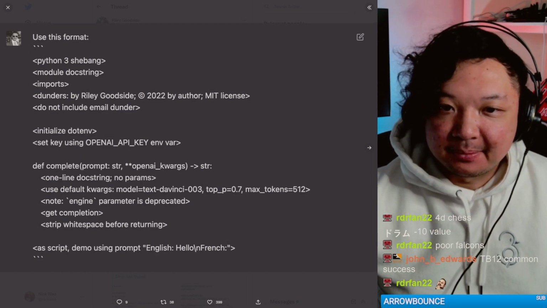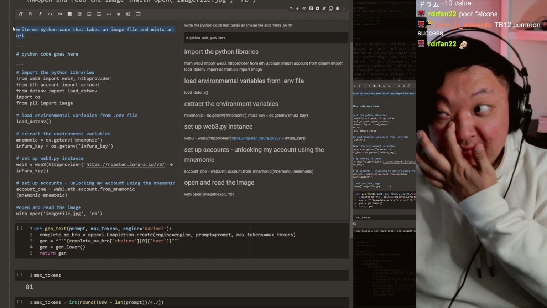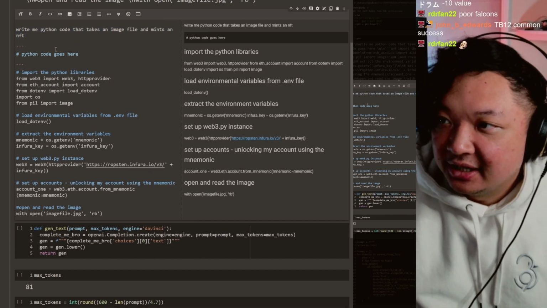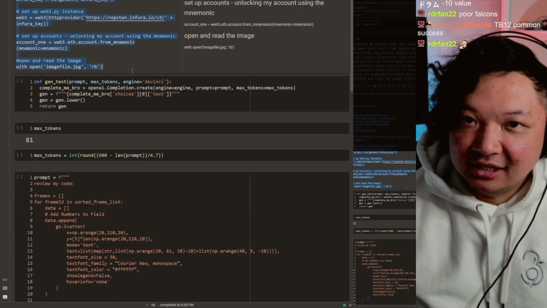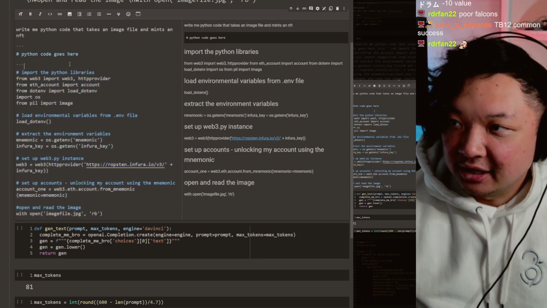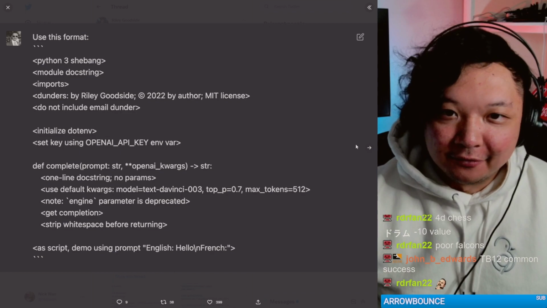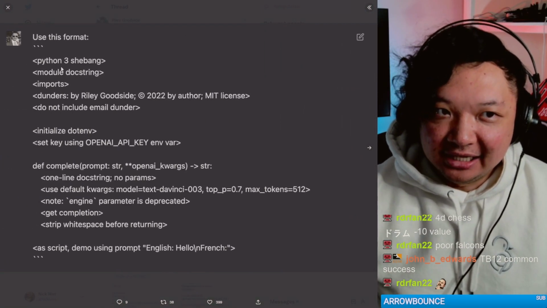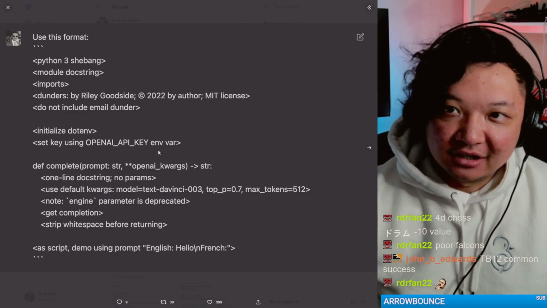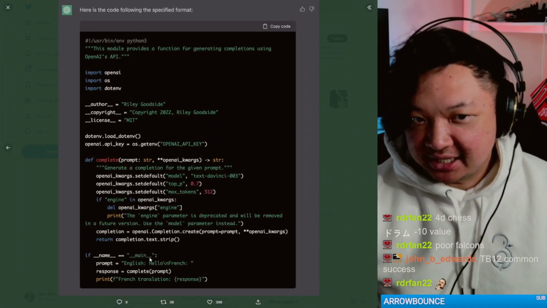Like, we just did this at the beginning of the stream. I just said, write Python code that takes an image file and mints an NFT. Python code goes here, and then it wrote a bunch of Python, right? This is sort of like the Stable Diffusion fill version of using ChatGPT. You're really leading it along. Like, here are the things that I want to see, right? And it fills it in.